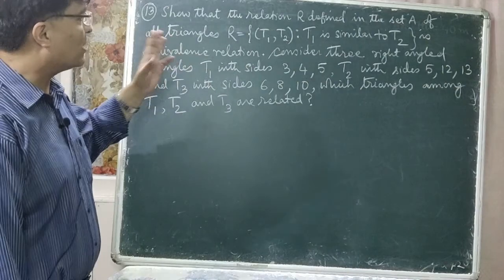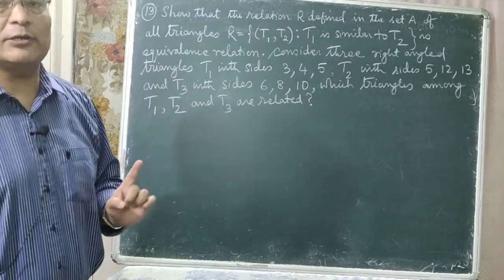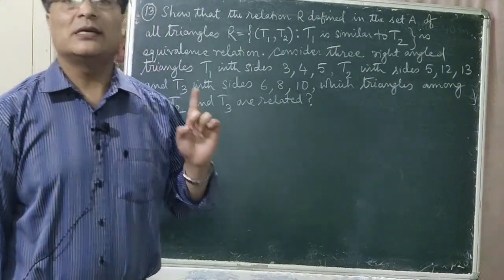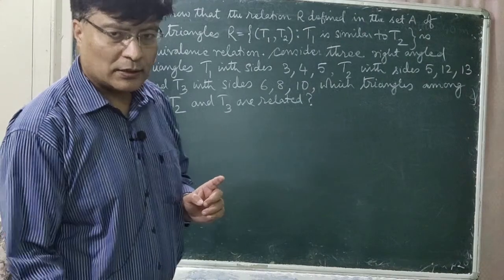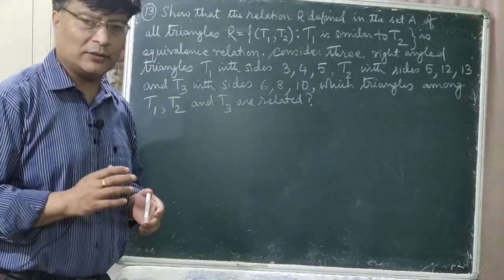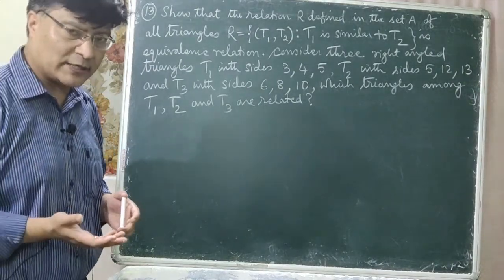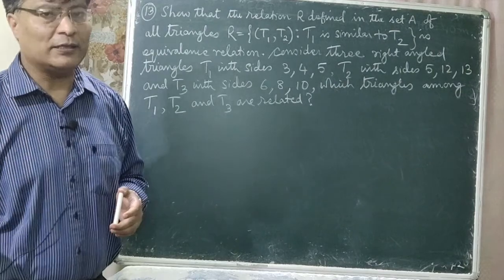Okay, so now let us do the first part, that is, the relation R, where T1 is similar to T2, is an equivalence relation. What do we need to do for an equivalence relation? For an equivalence relation, the relation R should be reflexive, symmetric and transitive.